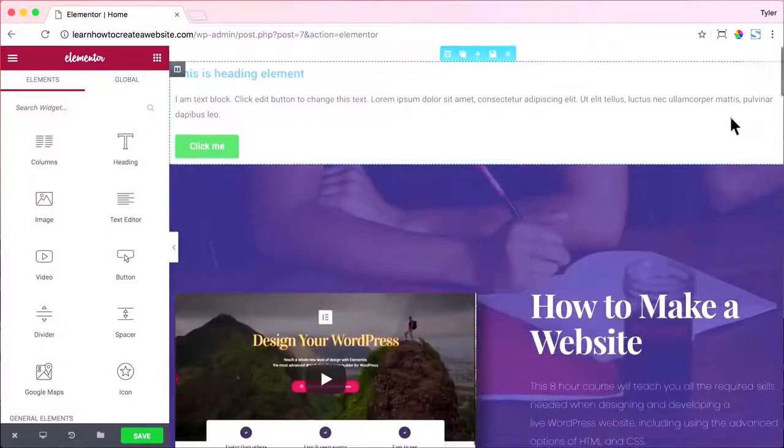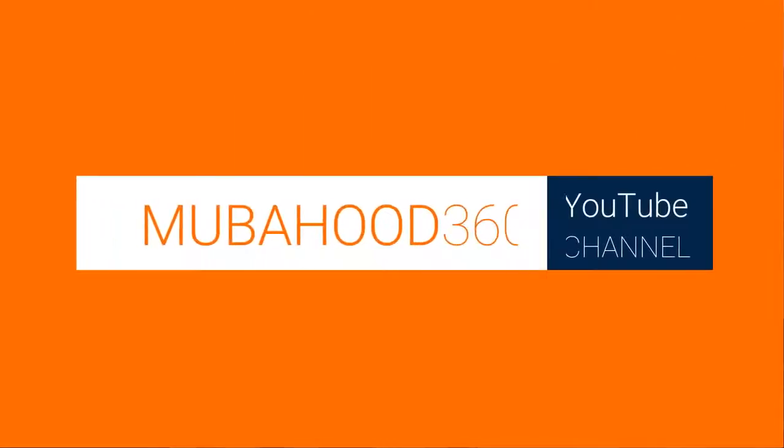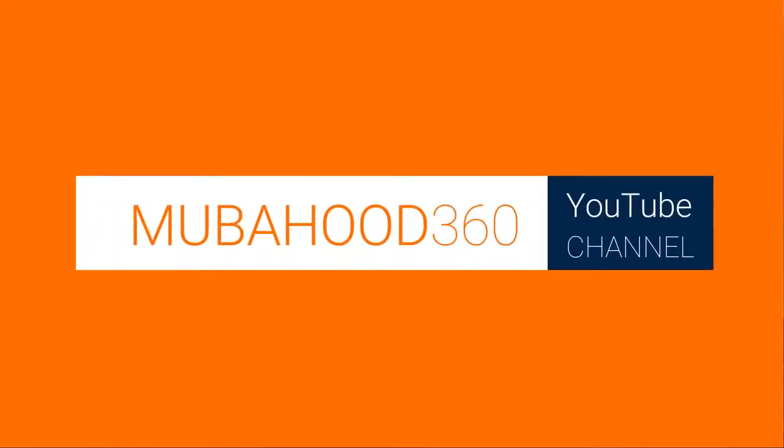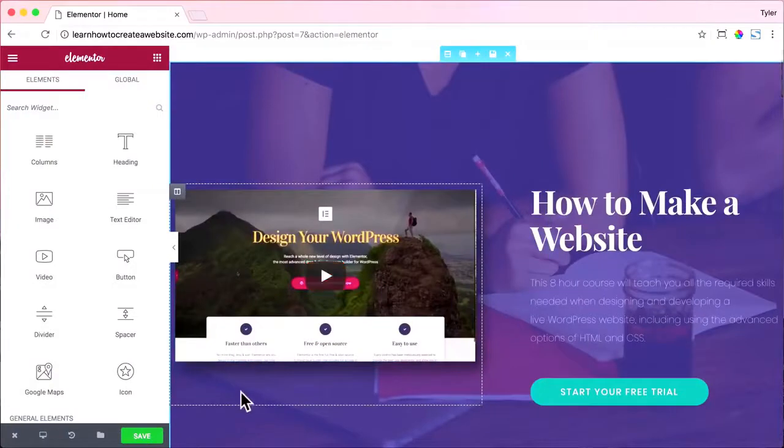And we can exit out of all of these to see what it looks like. And there we have it. We have an entire complete website already done, and all we have to do is change the information. And I think this is really cool of Elementor, and it's really innovative, and it's awesome to be able to just import it in just a second.